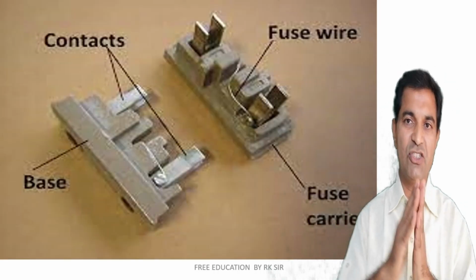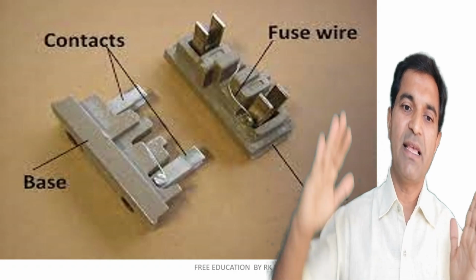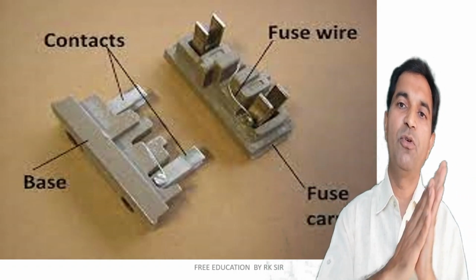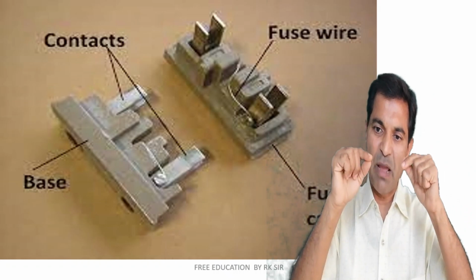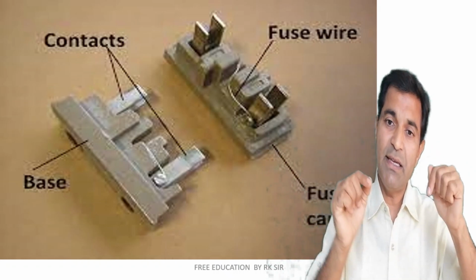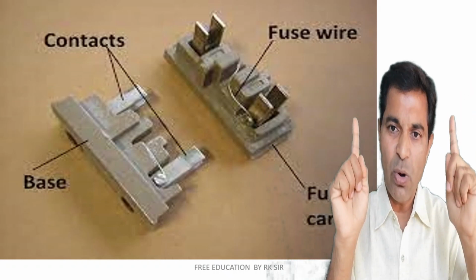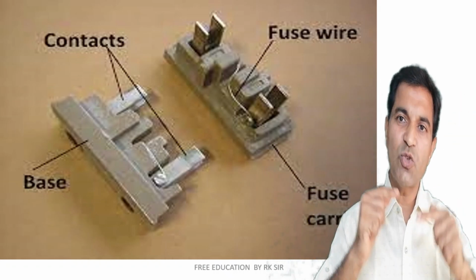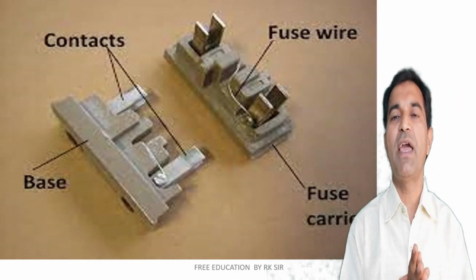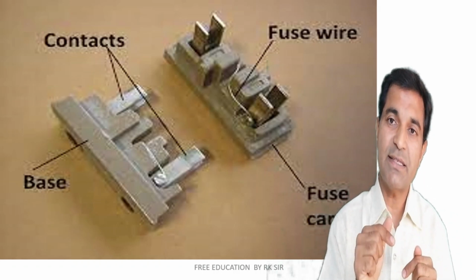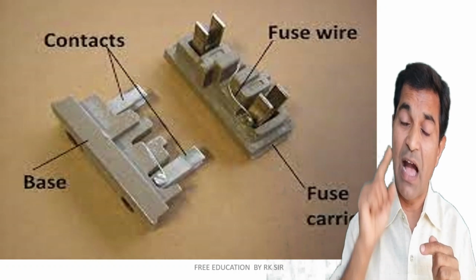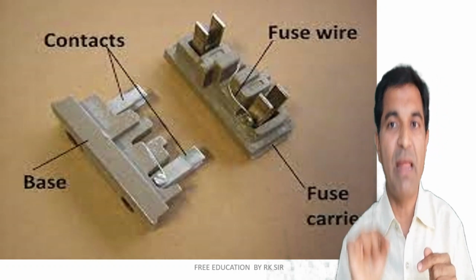Actually, a fuse consists of two parts, a base and an upper layer called the fuse. Now this upper layer, which is primarily known as the fuse carrier, consists of two contacts and a wire. This wire will burn away if an excess amount of current passes through it. Why? Because it is a special wire which has higher resistance and lower melting point.